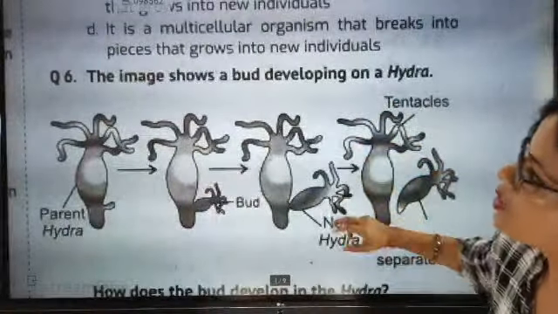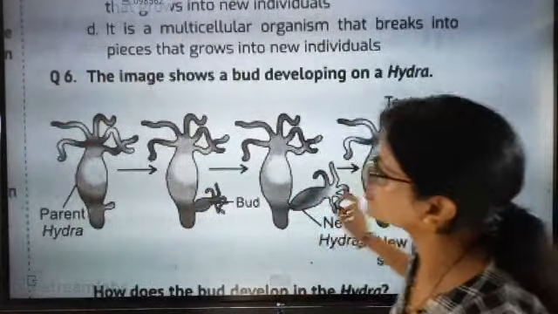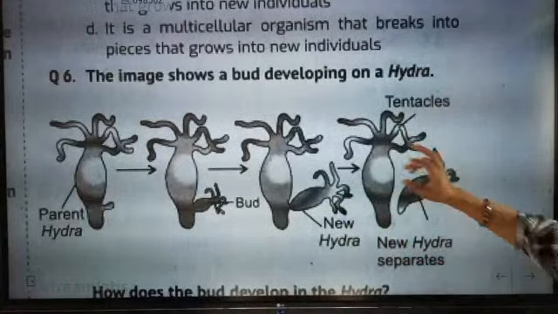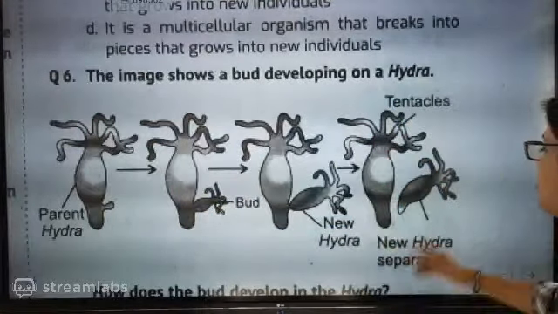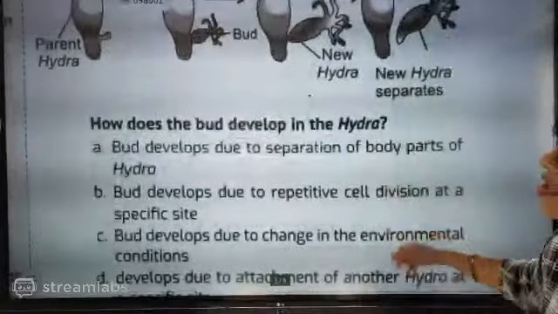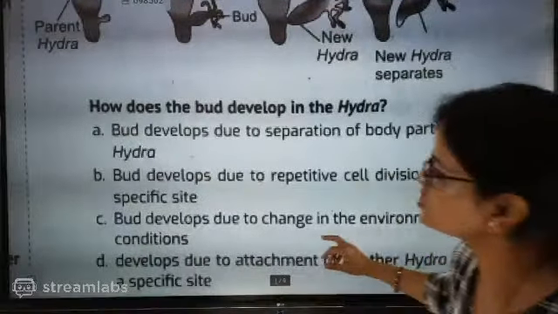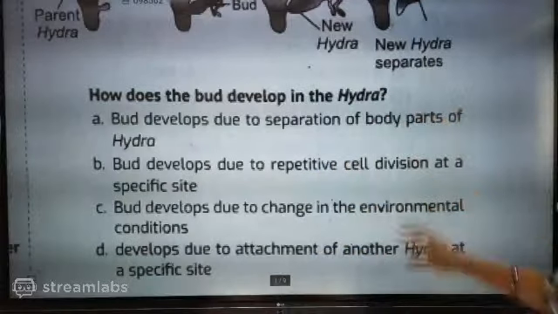Shall we go for the next one? Question number 6. What is question number 6 telling? The image shows a bud developing on a hydra: parent hydra, bud formation, new hydra, detachment. Now what is the question? How does the bud develop into a hydra?